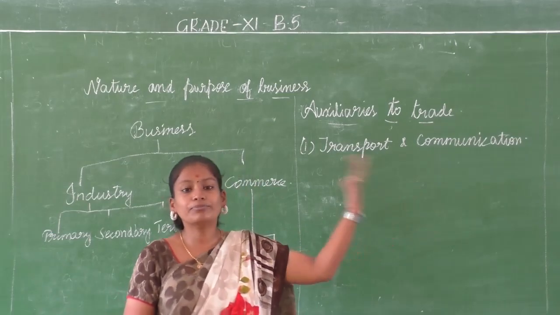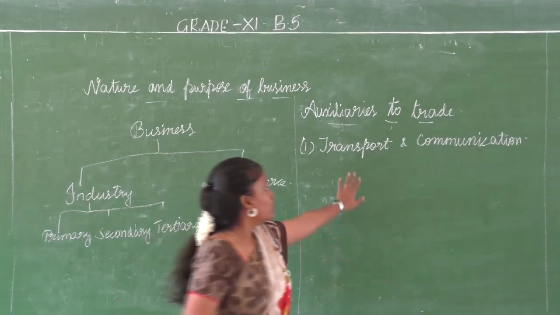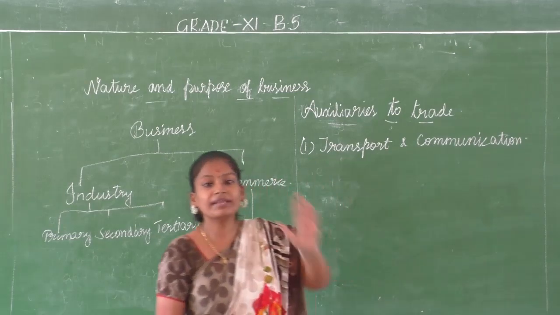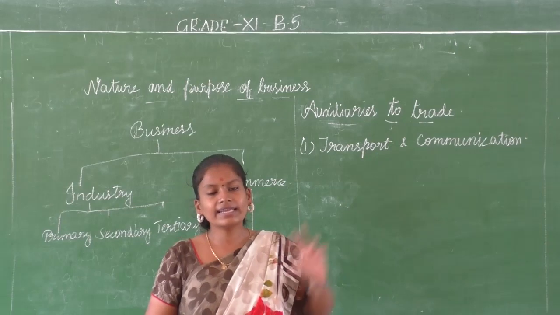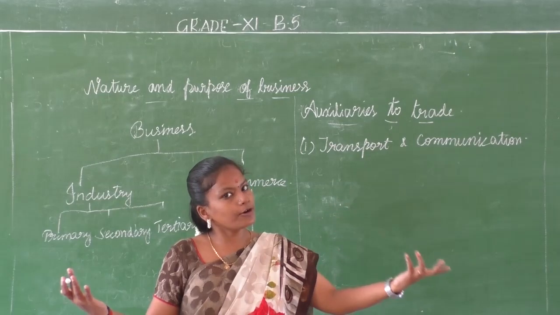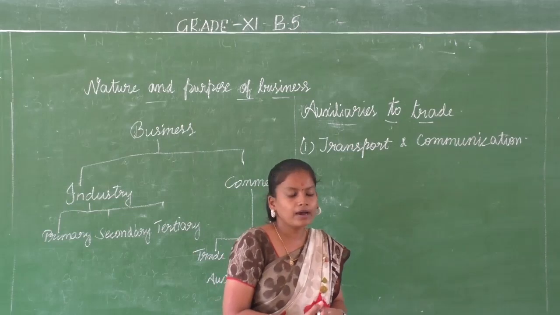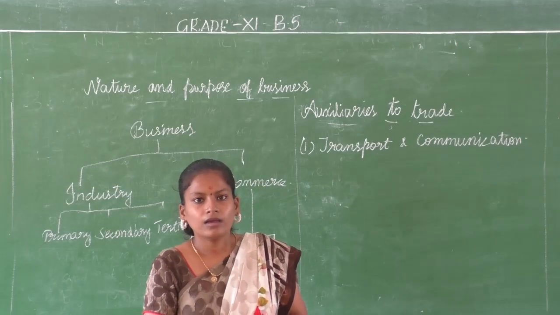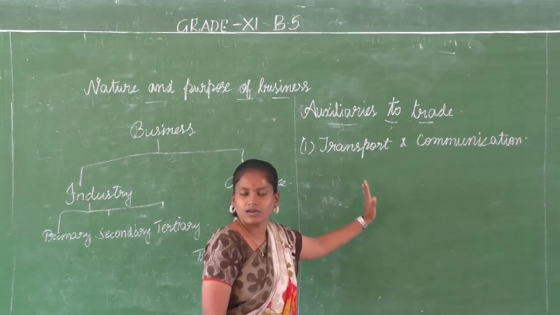So what you have to do? You have to bring in the raw materials to the place of production. How does it happen? With the help of transport. Only with the help of transport can you bring in the raw materials required for your construction. So if you are going to build a home in Trichy and you are going to buy some tiles from Sivakasi, how does it happen? It happens only with the help of the activity called transport.